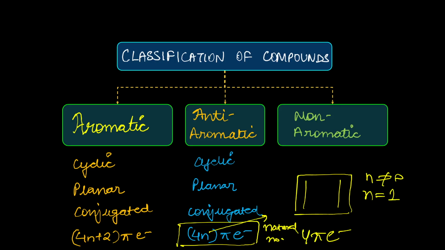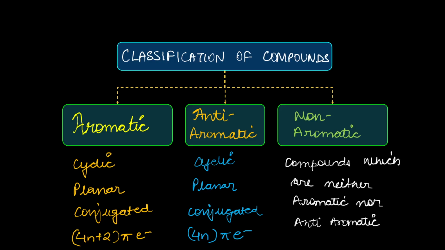Now, there is a complimentary gift for you. If you have understood aromatic and anti-aromatic compounds, understanding non-aromatic compounds comes as a gift for you. So this is a gift. Anything which is not aromatic and anti-aromatic will be non-aromatic. So what if something is not cyclic?